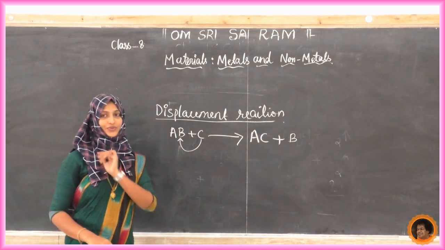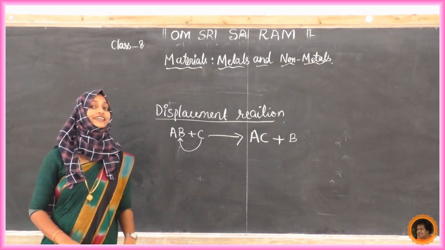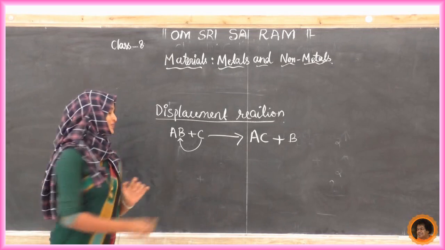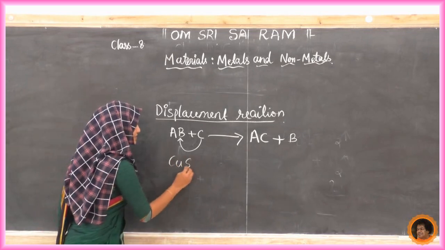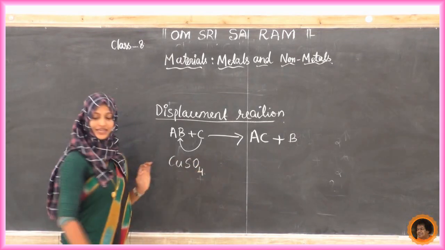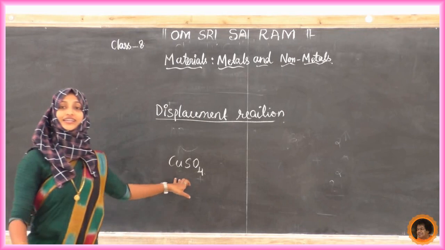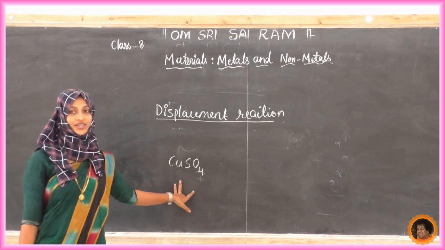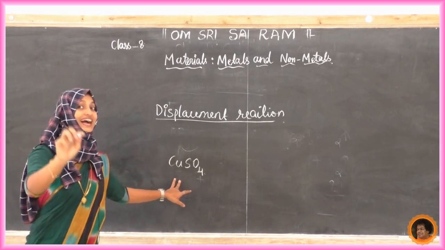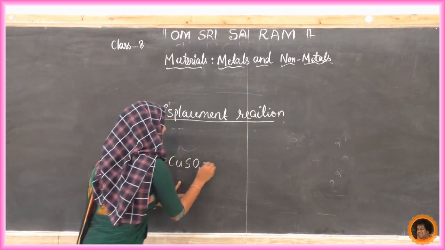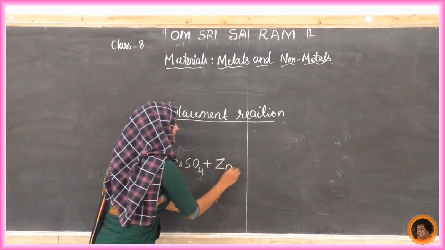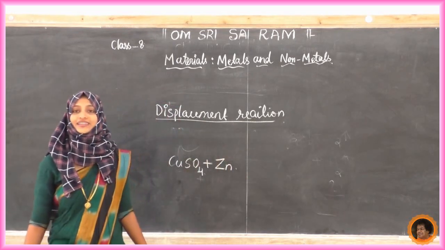Yes. Now what solution have we taken? It is copper sulfate solution. Which color was it? Yes, it is a blue colored solution. Now what happened? What did we add to that? Zinc granules, Zn. Now predict the chemical reaction.